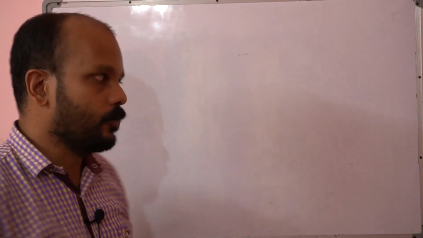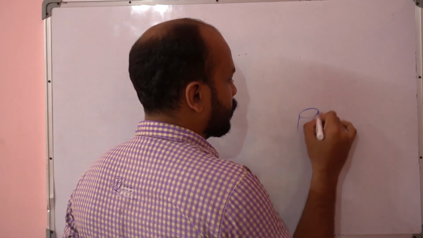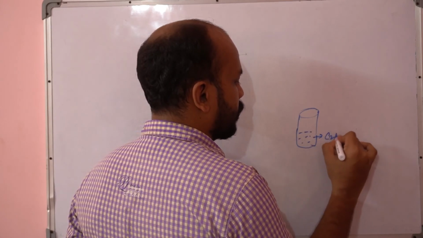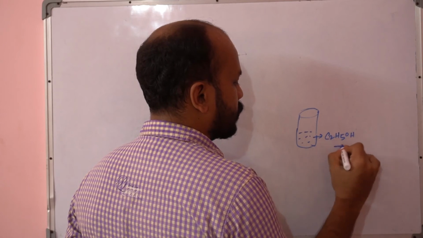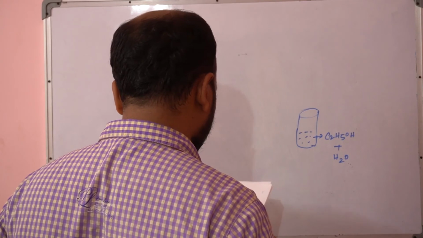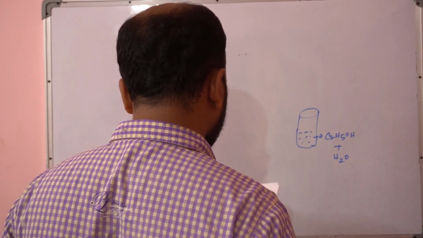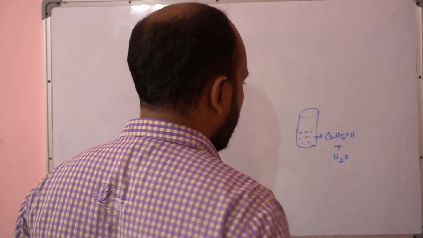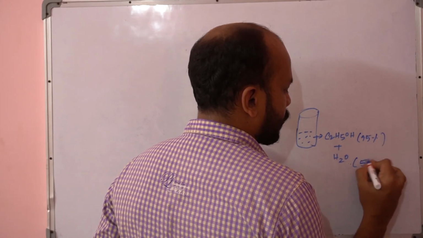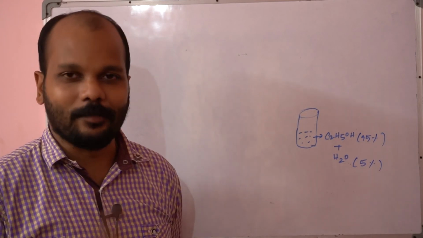So if I ask you one question, this is ethanol plus water. Let it be ethanol 95%, water 5%. We know that ethanol is easily evaporable compared to water.